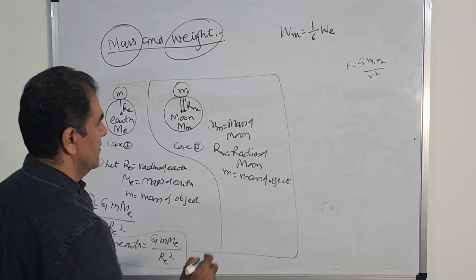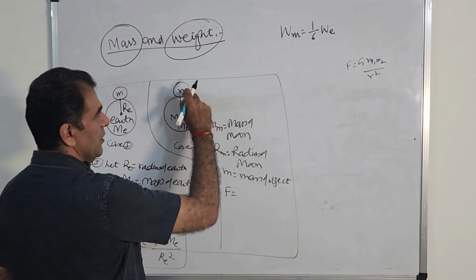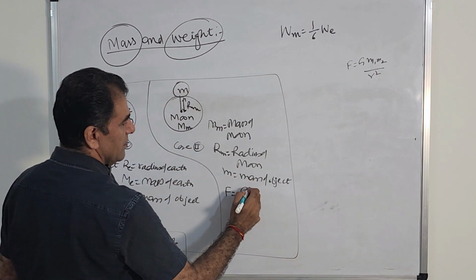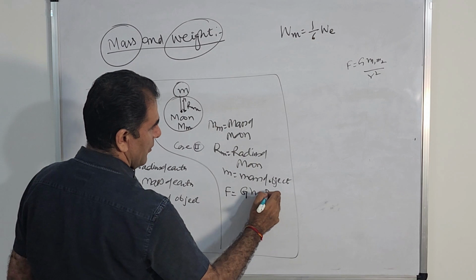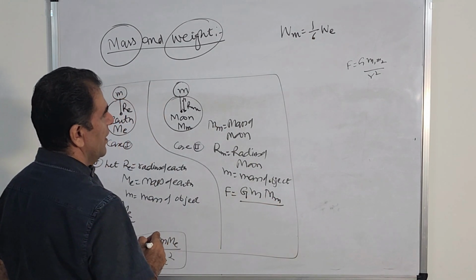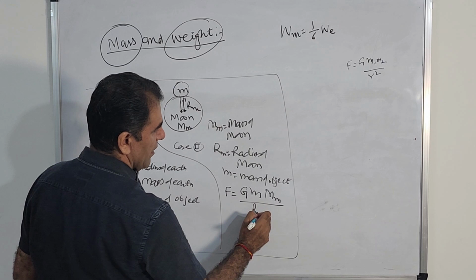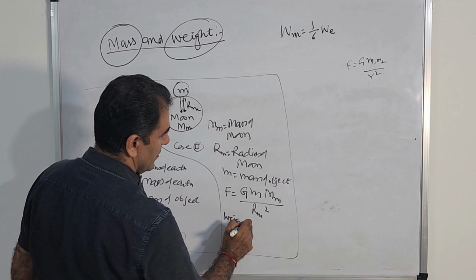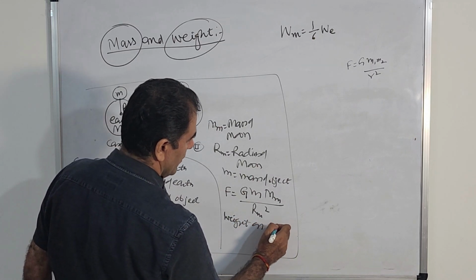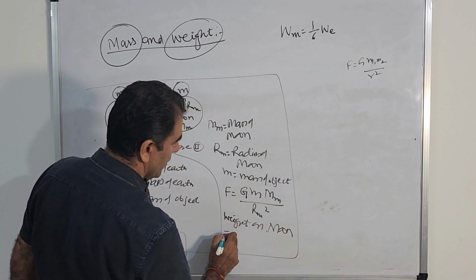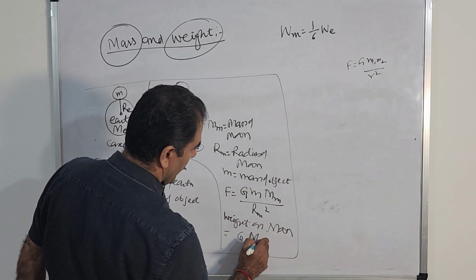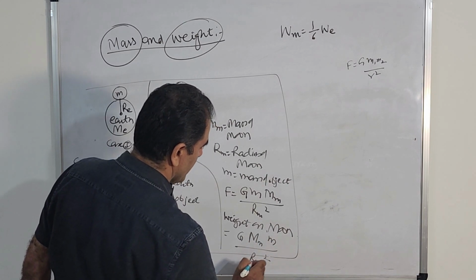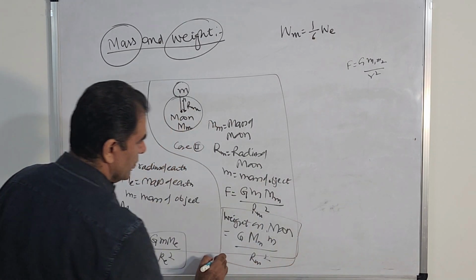Now in this case, we will find the force between this object and the moon. Capital G, first body mass M, second body mass capital Mm, divided by the distance between them Rm square. This is nothing but weight on moon. Weight on moon equals G M Mm divided by Rm square, right? So this is weight on moon.